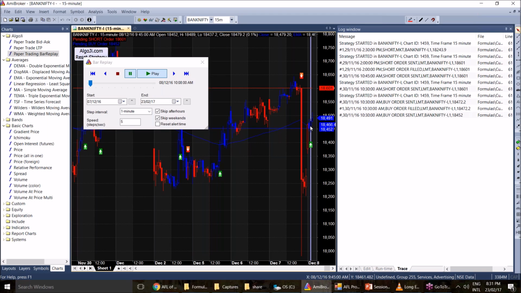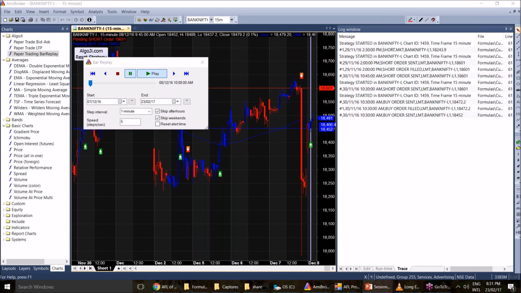So we see that this AFL has another issue, which in general terminology is called repainting signals. It throws trades which it does not actually put up on the chart. Now this is someone else's AFL which we have downloaded from the internet, but we could have been doing the same mistake ourselves.